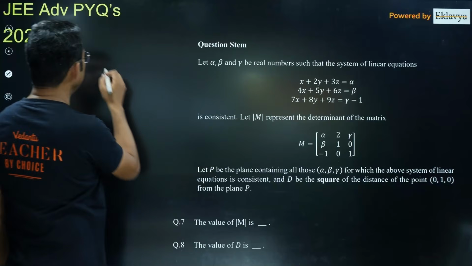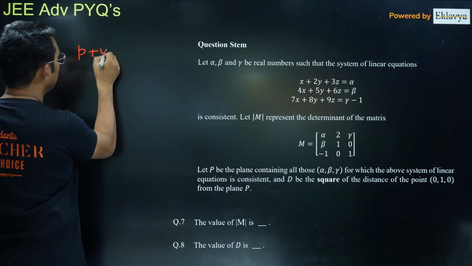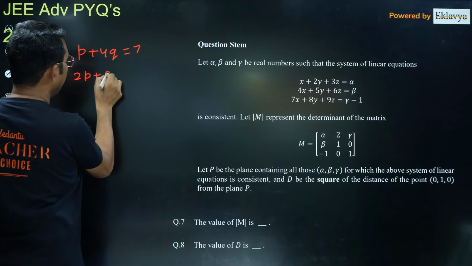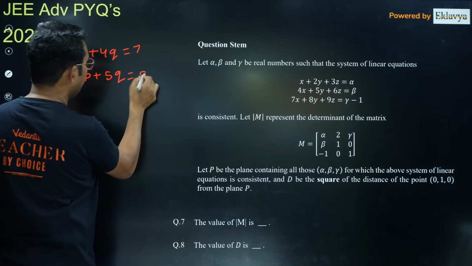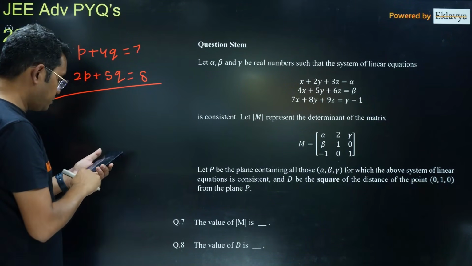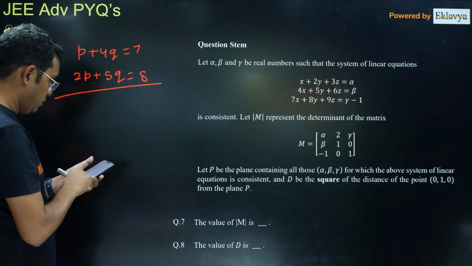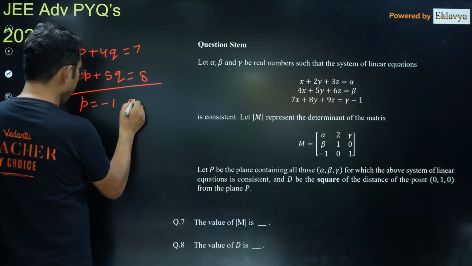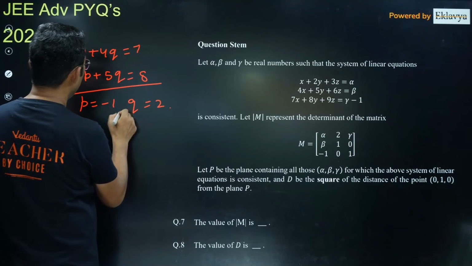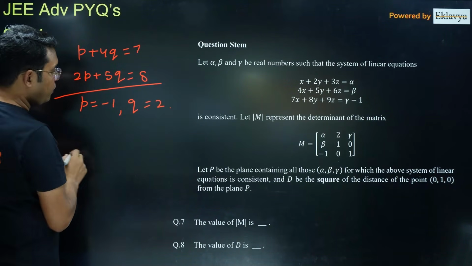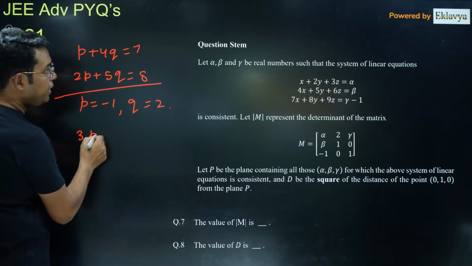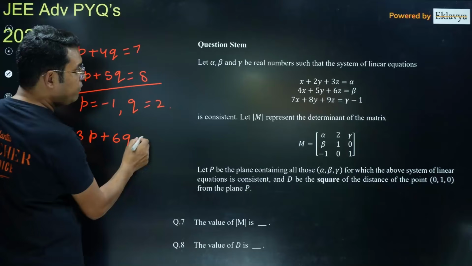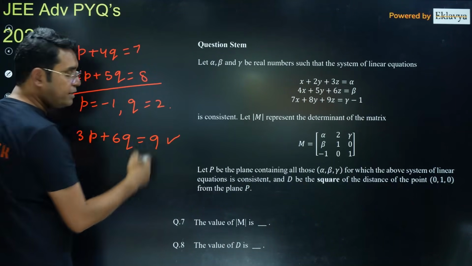Here if I do the same thing, P plus 4Q will be equal to 7, 2P plus 5Q is equal to 8, and if you solve these two, we get P is equal to minus 1 and Q is equal to 2, I think. Yeah, okay. And the third equation, if you put 3 into P plus 6 into Q, that will be minus 3 plus 12. I think it is also satisfied by the same values of P and Q.